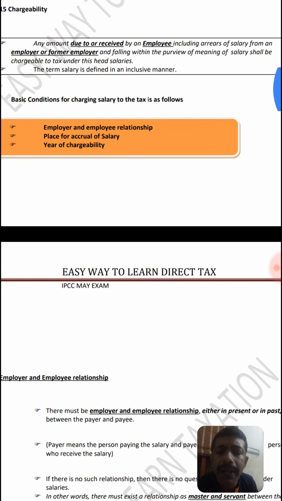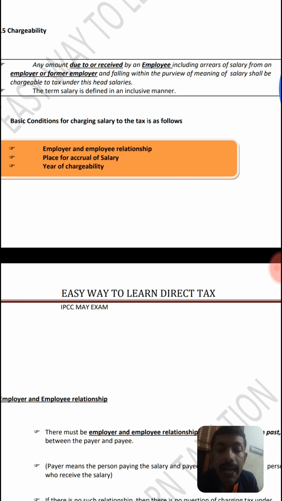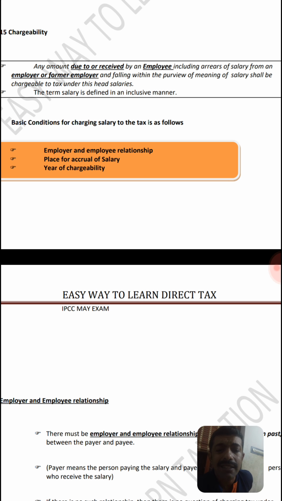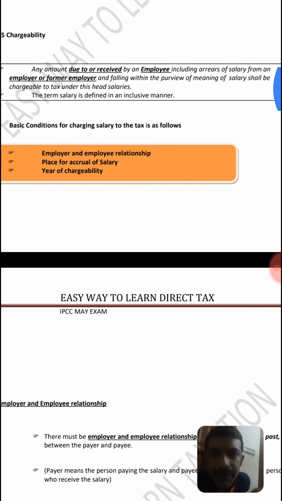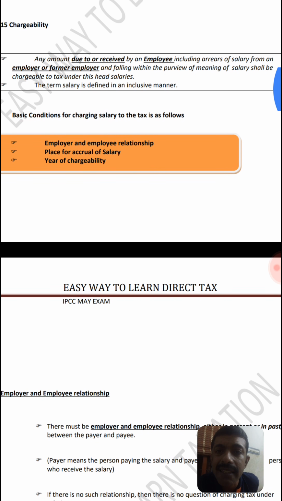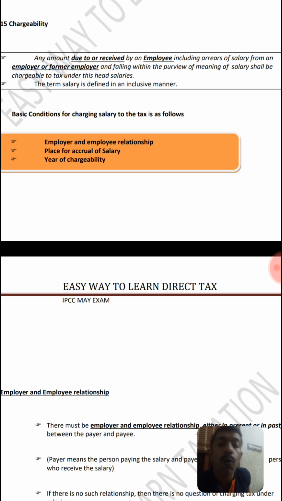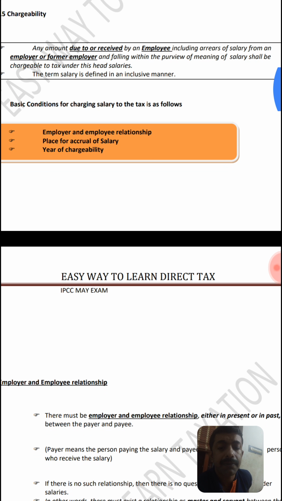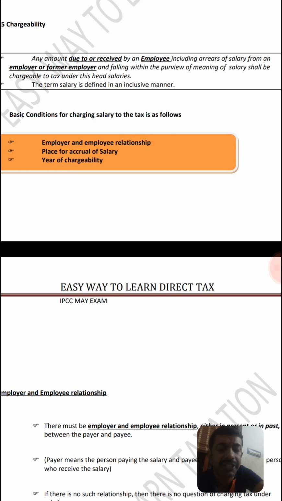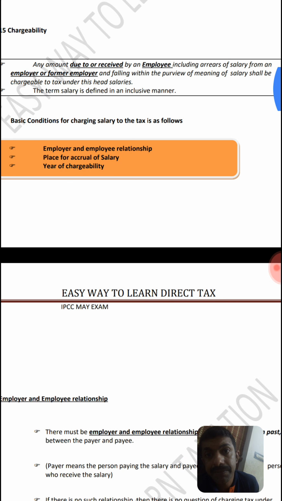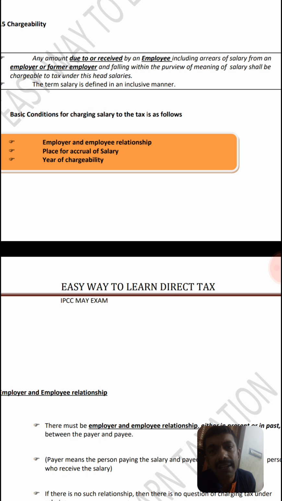In accounting, there are two concepts: accrual basis of concept and cash basis of concept. Due basis is from the accrual basis of concept. Receipt basis is the cash basis concept in accounting terminology. So if the salary is actually received, whichever event comes first, then salary is required to be taxed. If due comes first, then salary should be chargeable to tax.